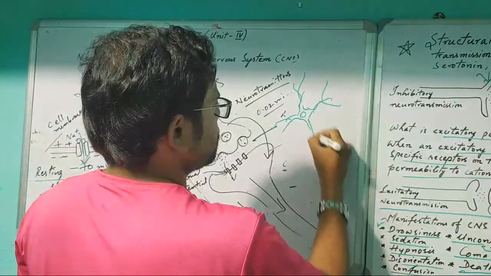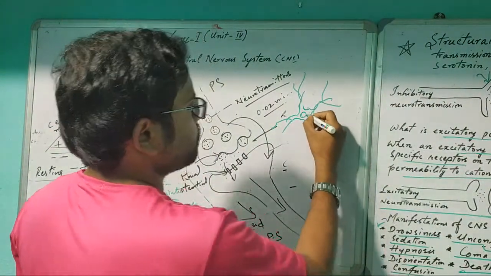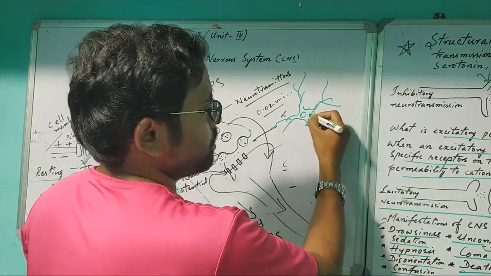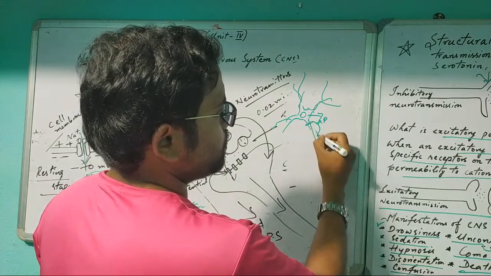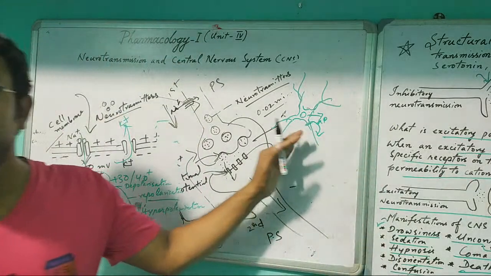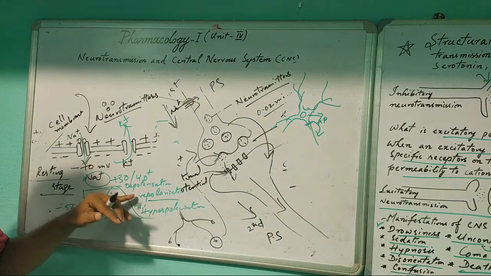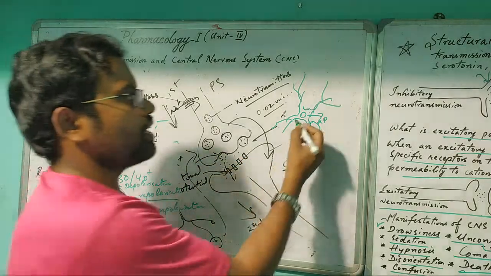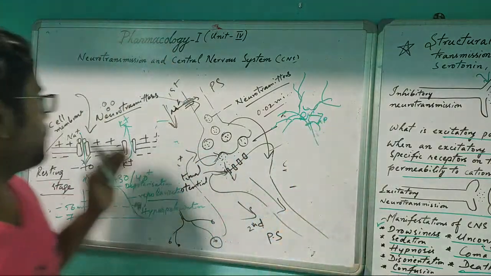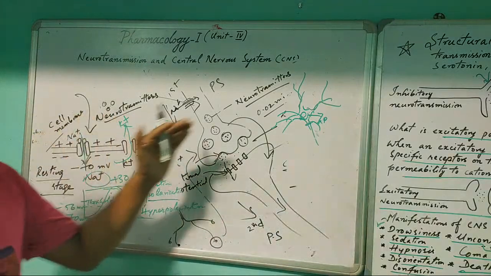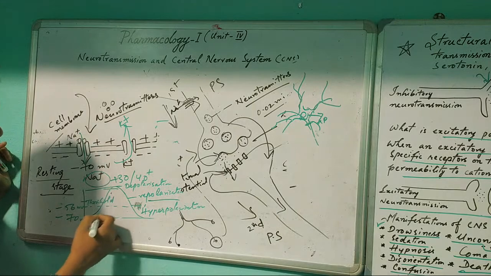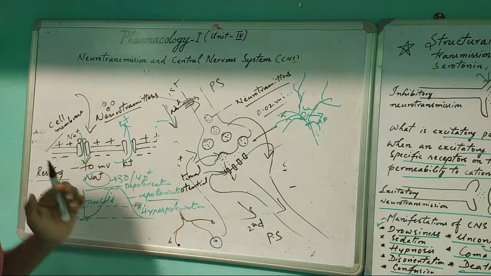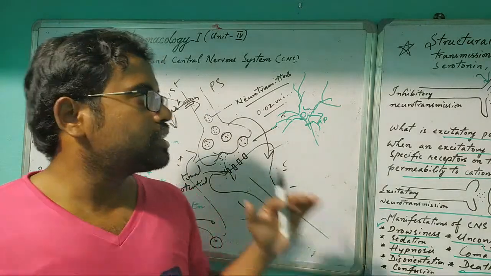Suppose between the axon and the cell body of the nerve, one action potential starts. It moves to another place, then depolarization, then hyperpolarization, then another transmitter comes and binds, and another one starts. Like that, the same cycle continues and the signal is transferred.